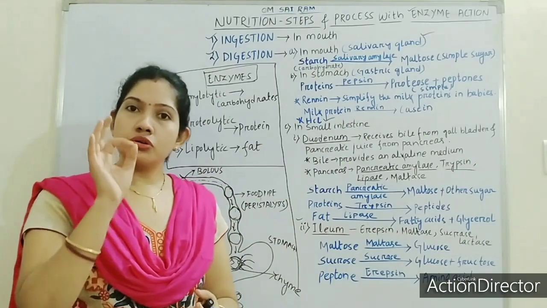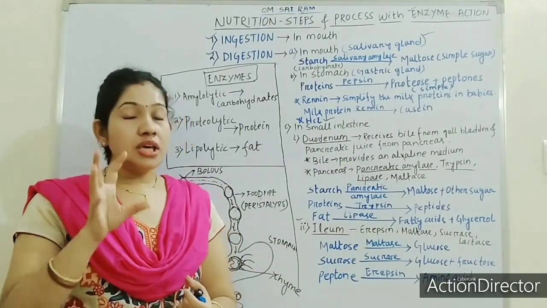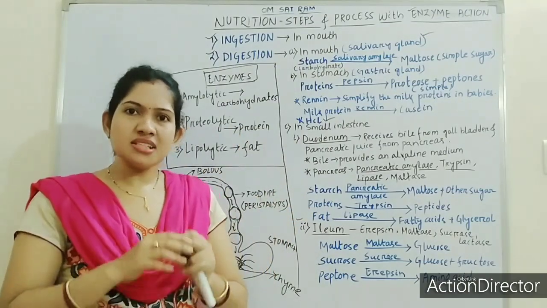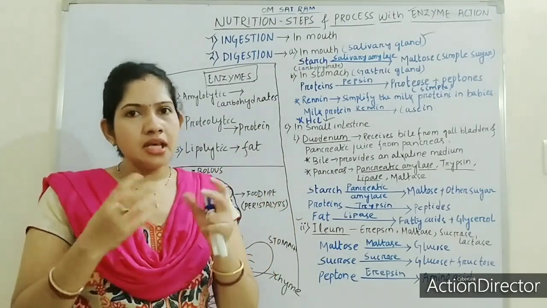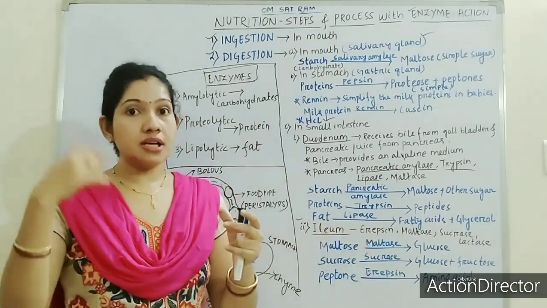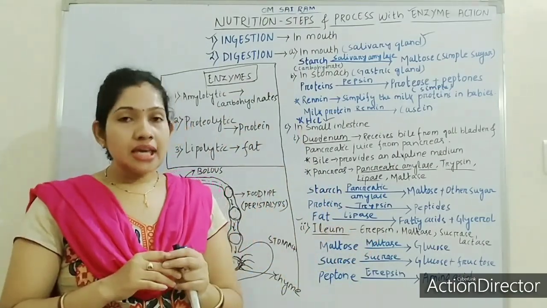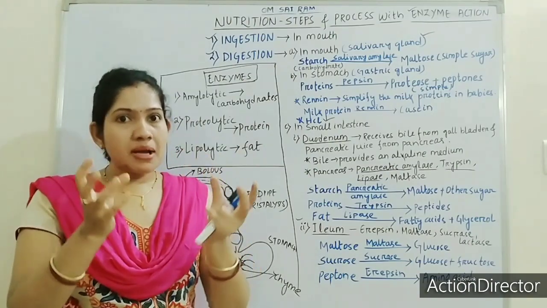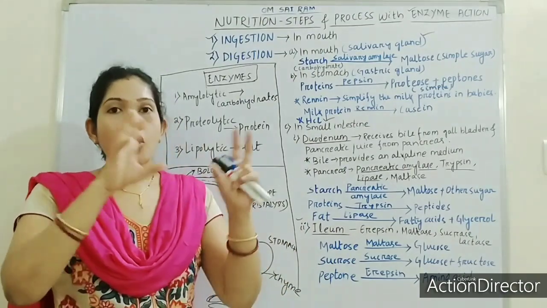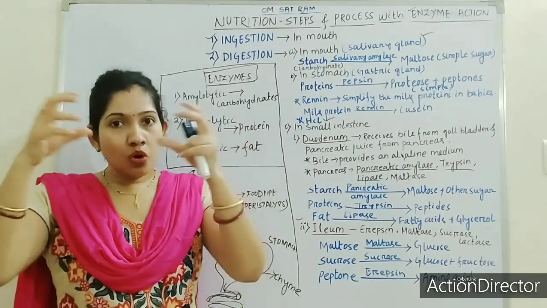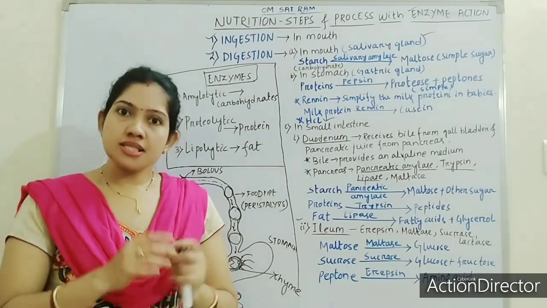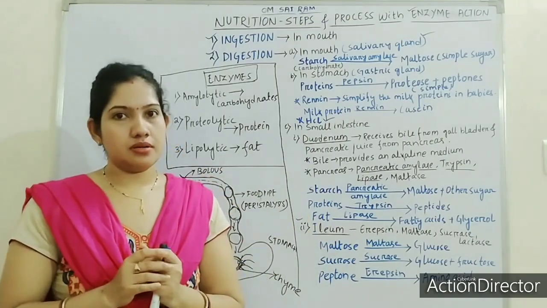Whenever we talk about sugar and its structure or complexity, any chemical substance has a chemical structure, which you will read in higher class. If it is a simple chemical structure, it is known as simple sugar, and if it is more complex, it is known as complex sugar. Or we can say single sugar and double sugar.